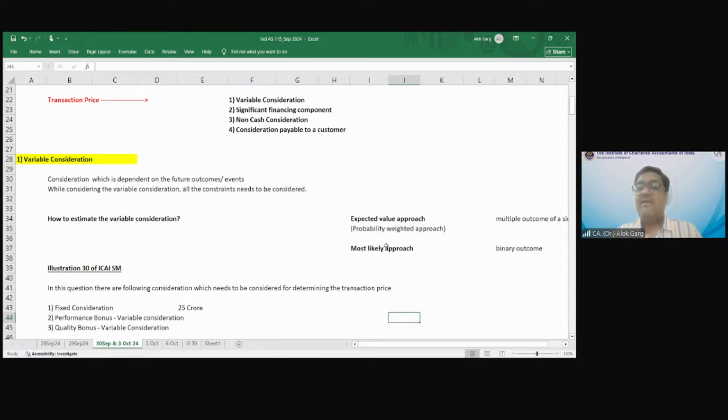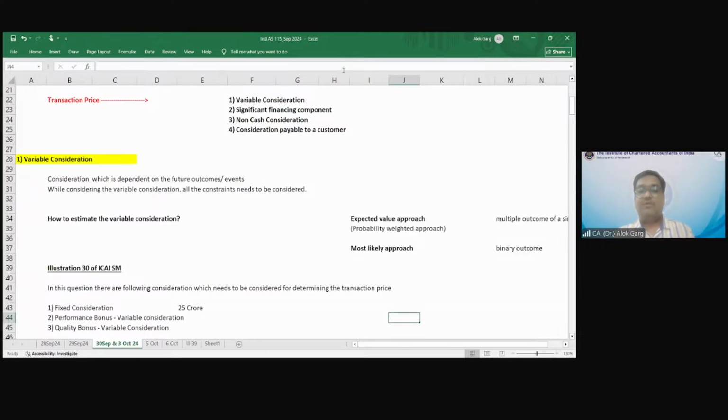In this case, the consideration payable to the customer is in return for getting some goods and services, right? So 10,000 I'm receiving and 1,000 I'm paying. So net he is paying me 9,000 rupees. This 1,000, I'm not giving him for nothing. I'm giving him because I'm getting some goods and services from him, right? So this 1,000 rupees will be a cost to me as a company, and 10,000 will be revenue from operations to me, right? So these 4 aspects are there in determining the transaction price.